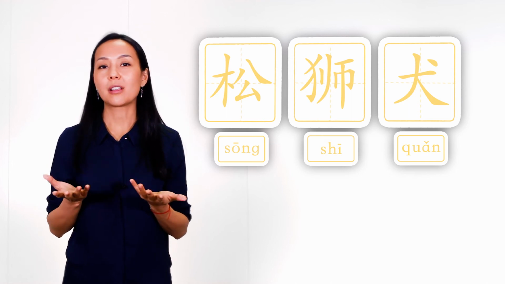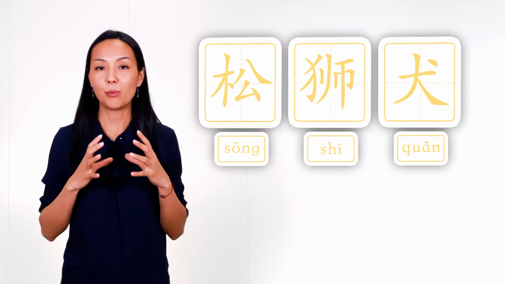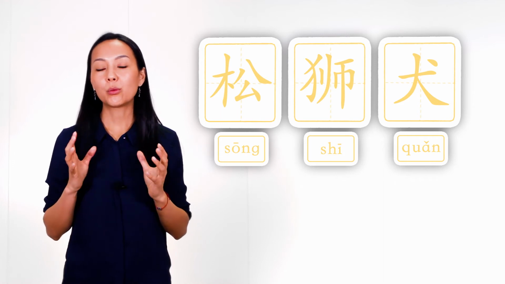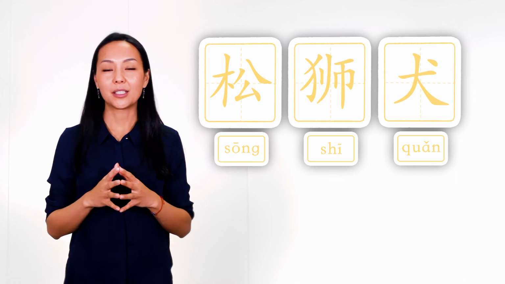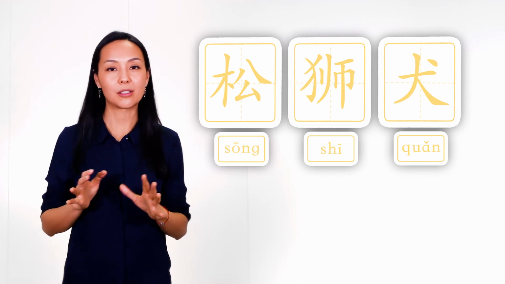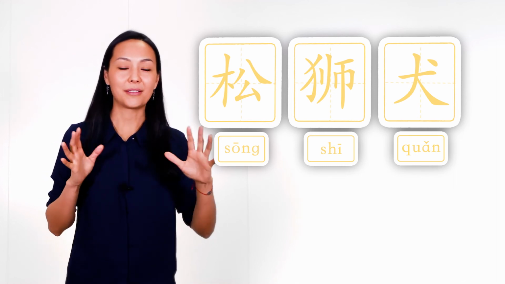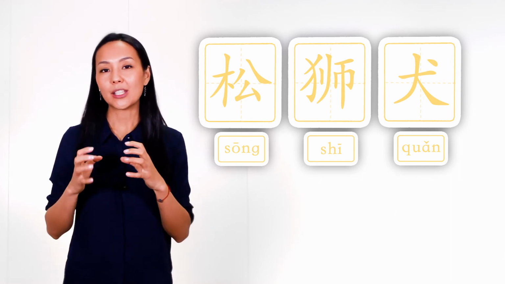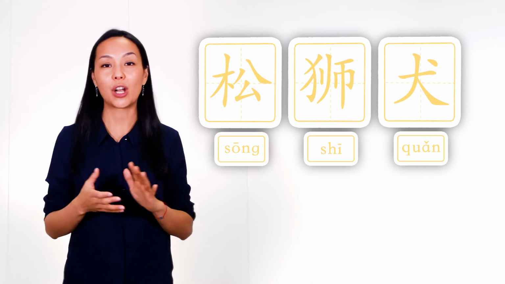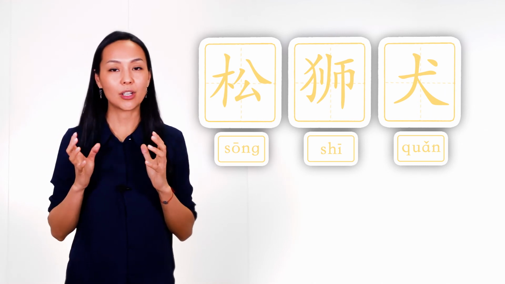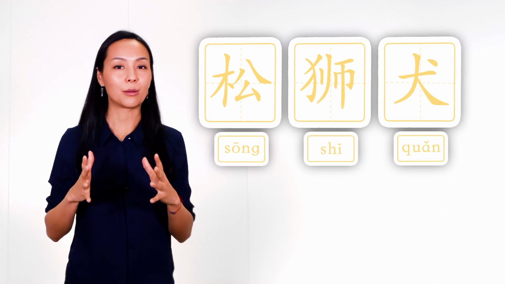So obviously you ask why we have pine here, and when we look at a chow chow, it reminds us of a lion, and in the case of chow chow, it's not just a lion, it's a very puffy lion. So song is used here as a metaphor of the puffiness of the chow chow, because in Asia, pines, they're really puffy.